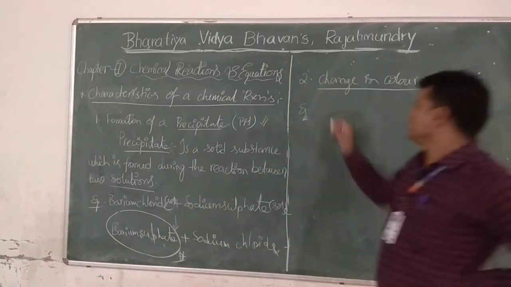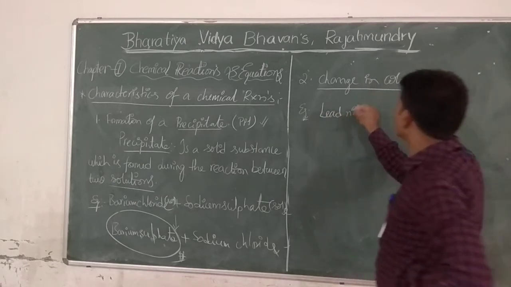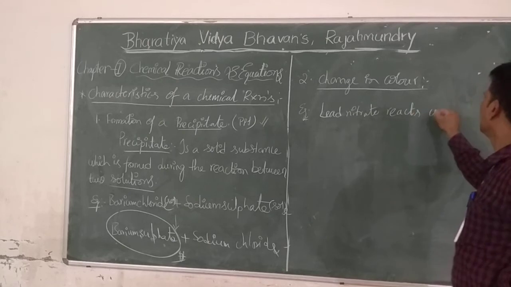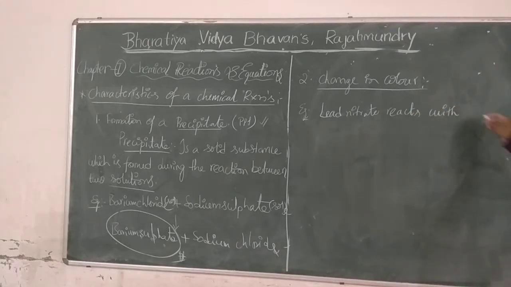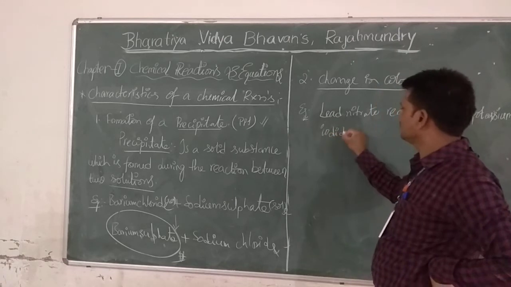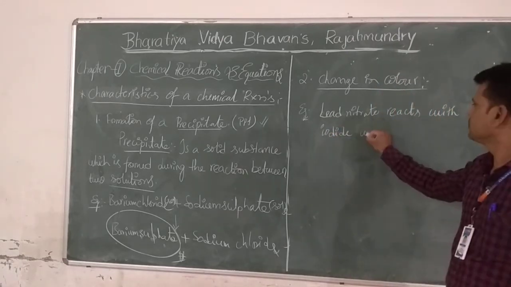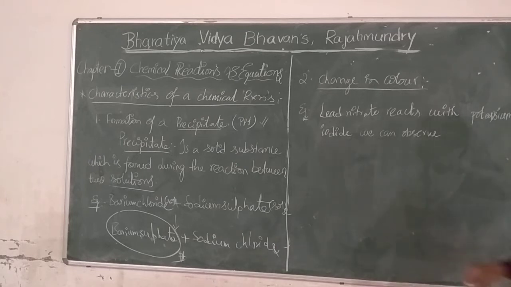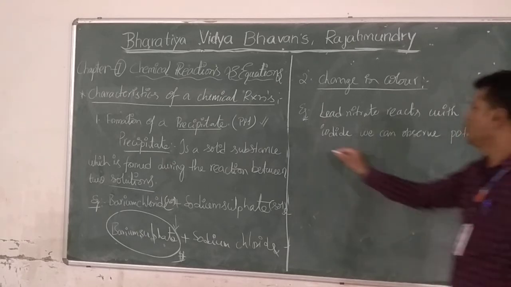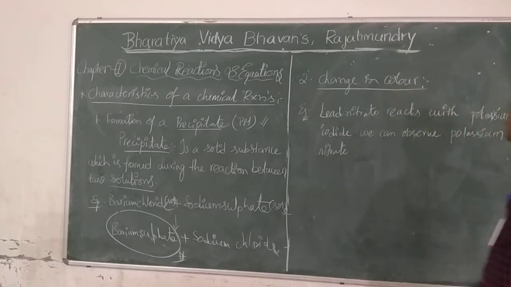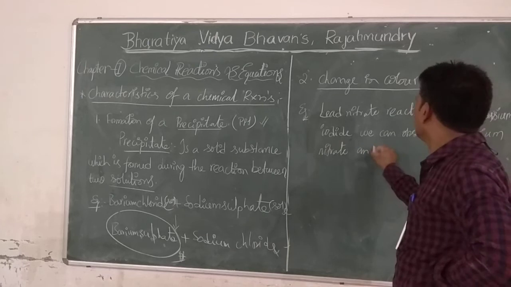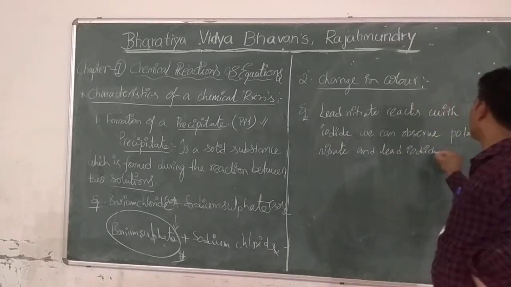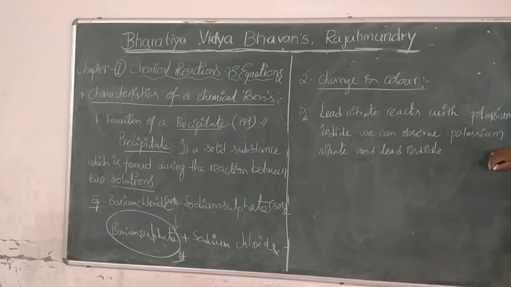Very important, lead nitrate reacts with potassium iodide, we can observe potassium nitrate and lead iodide.